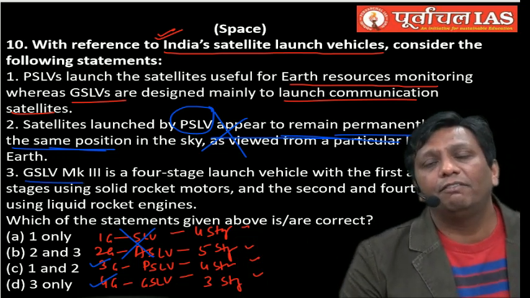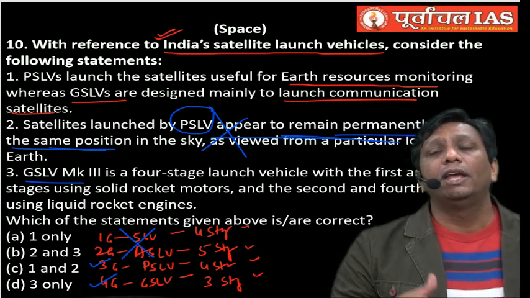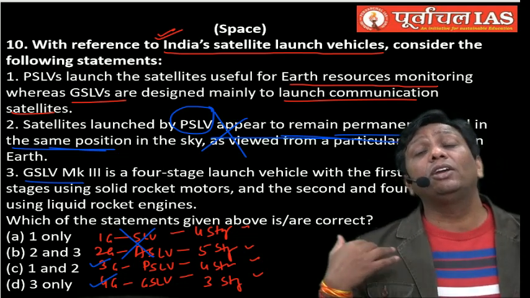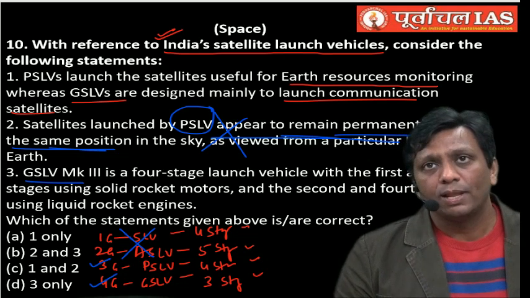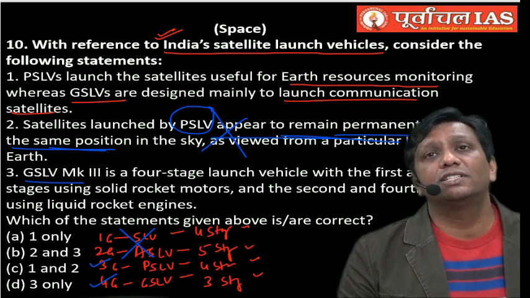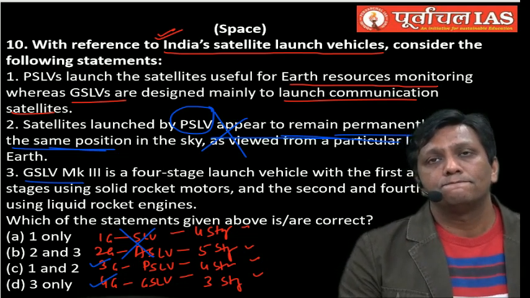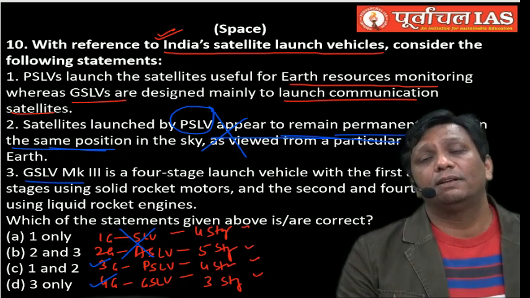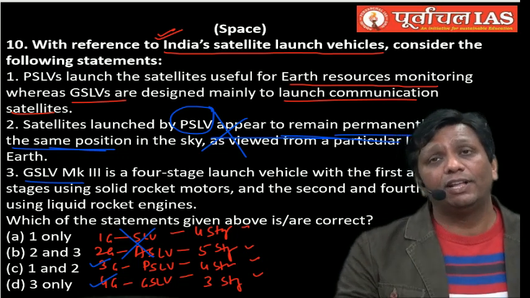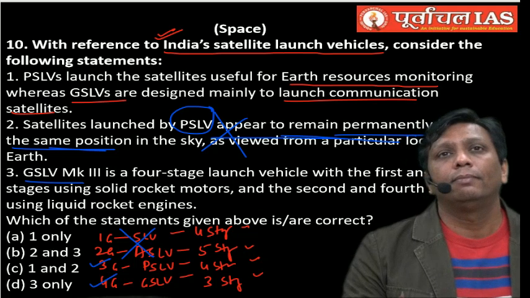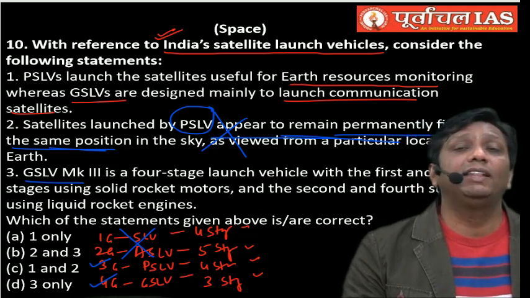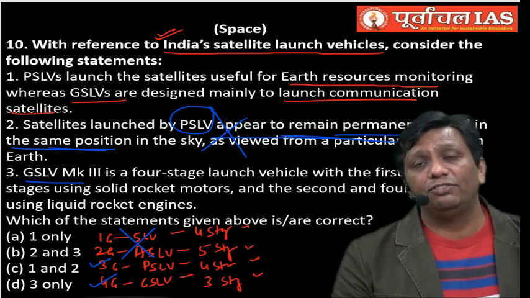GSLV has different variants. I will tell you. GSLV MK1, MK2, MK3. MK3 got very, very popular. Just like Chandrayaan 2, we sent with the help of GSLV MK3. But Chandrayaan 1 was sent with the help of PSLV C11. Mangalyaan was sent with the help of PSLV C45. Why do we use PSLV in that case? Why have we used GSLV in Chandrayaan 2?